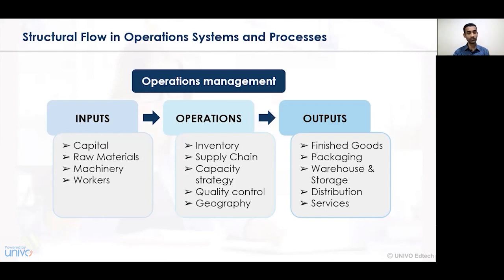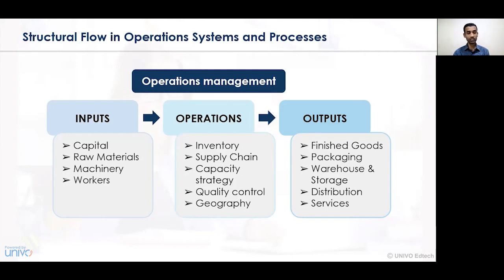In terms of the operations activity, operations management is related to the inventory, the supply chain management, the capacity or the strategy, the quality control, and the geography. It focuses on what is the composition or availability of the goods and services, what processes need to be undertaken, and how those processes will be organized or managed with respect to the movement of goods and services from one department to another department.